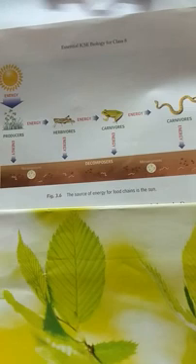So this representation shows the source of energy for food chains, and the sun is the ultimate source of energy. Solar energy is used by plants, which are the producers. From the producers, the energy is transferred to other organisms, and decomposers are also a part of this energy flow.